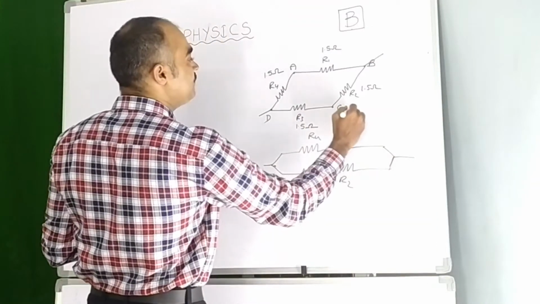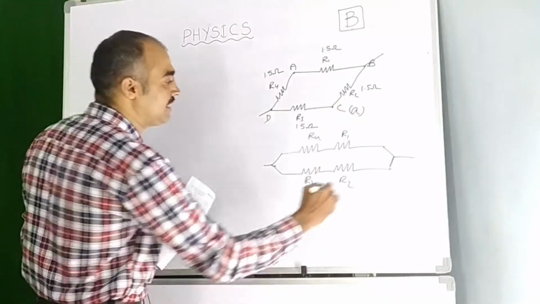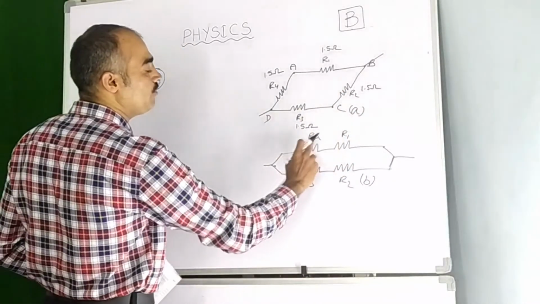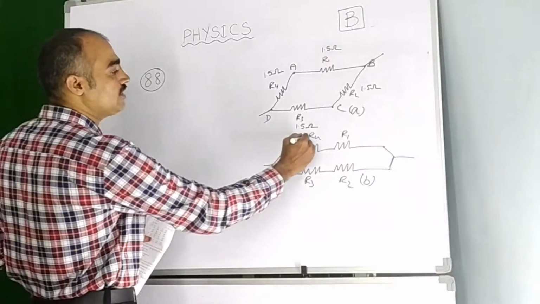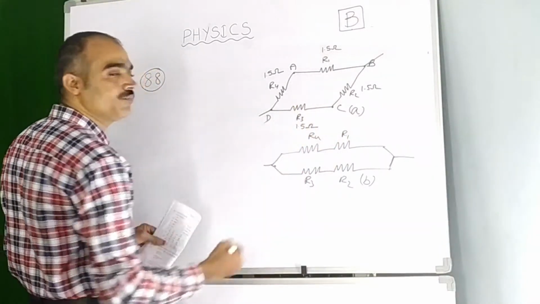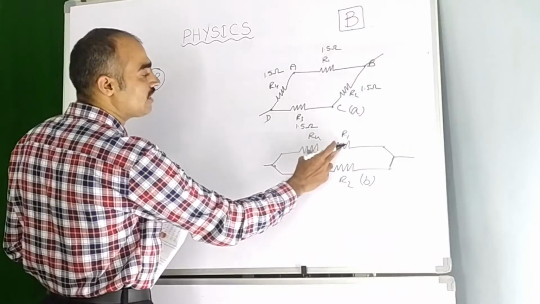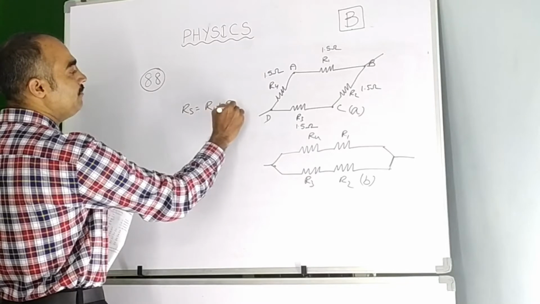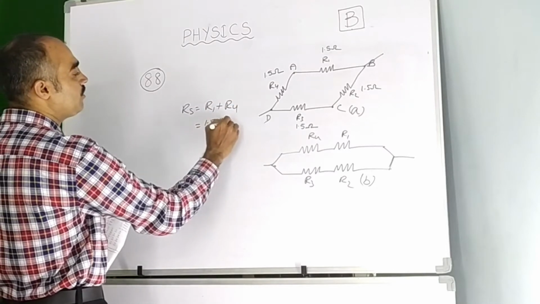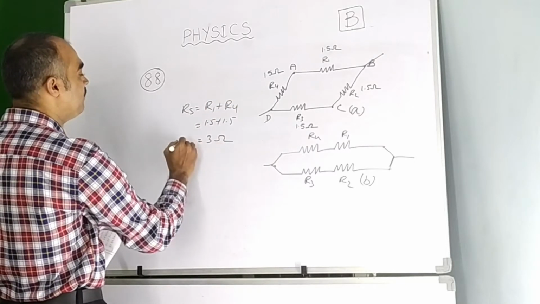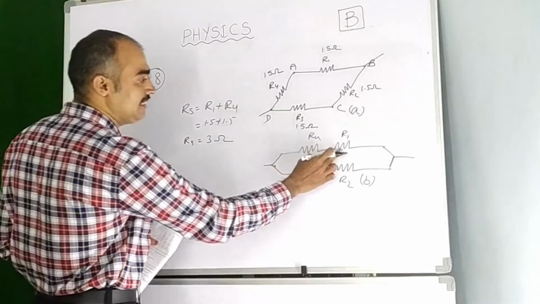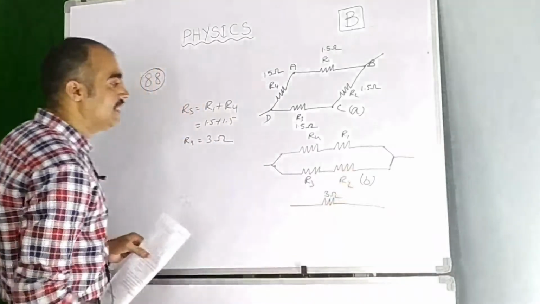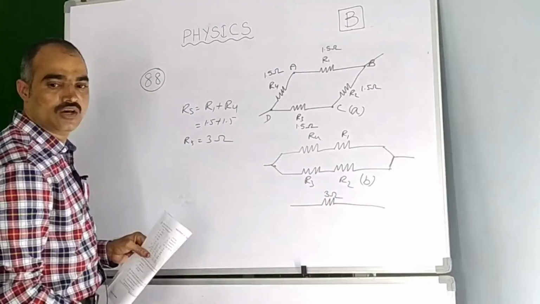So this figure A will be converted as figure B. Now you see here, R4 and R1 both are in series. R4 is 1.5 ohm, R1 is also 1.5 ohm. When these two are connected in series, already you know we need to add them. So it is 1.5 plus 1.5, this is 3 ohm. Here it is 3 ohm. Now finally it became 3 ohm. Right? Now the same logic you apply for R3 and R2 also.